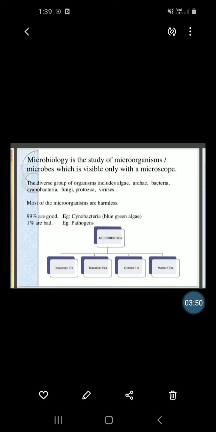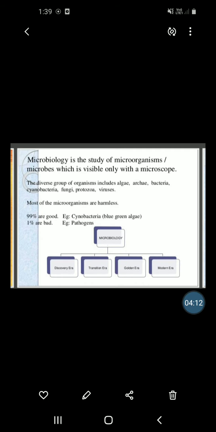Then sterility testing of pharmaceutical products, microbiological standardization of various pharmaceuticals, and cell culture technologies and their applications in pharmaceutical industries. These are a few objectives of pharmaceutical microbiology.